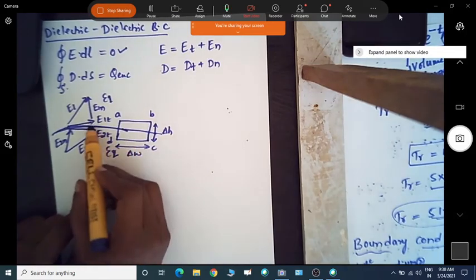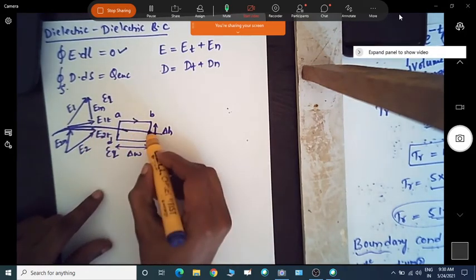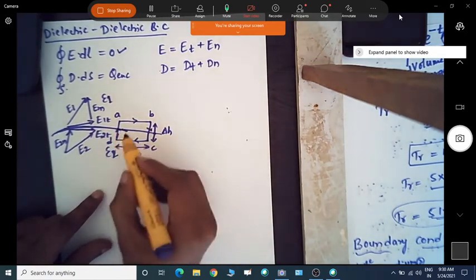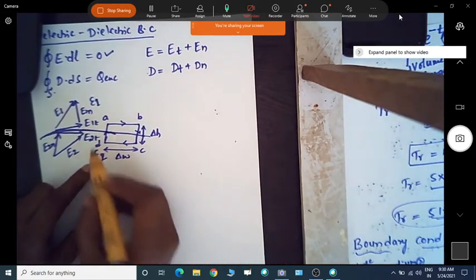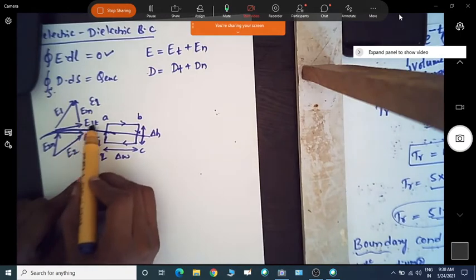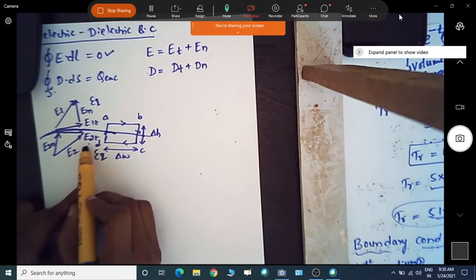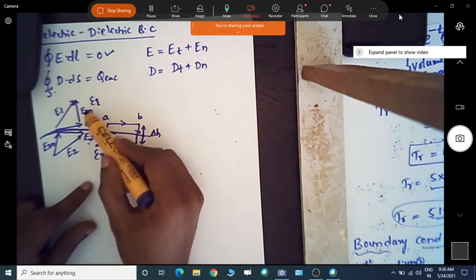In this direction there are E1t and E2t, and in this direction E1n and E2n.